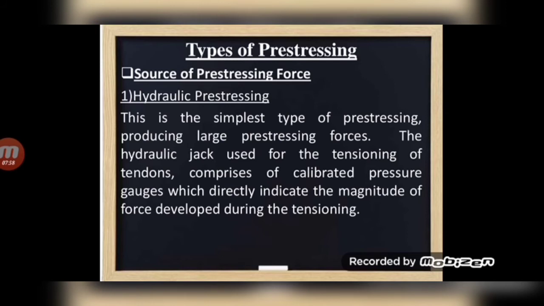Next we will see types of prestressing. There are types depending upon some classification. First classification: source of prestressing force. In source of prestressing force, first one is hydraulic prestressing. This is the simplest type of prestressing, producing large prestressing forces. The hydraulic jack used for the tensioning of tendons comprises calibrated pressure gauges which directly indicate the magnitude of force developed during the tensioning.